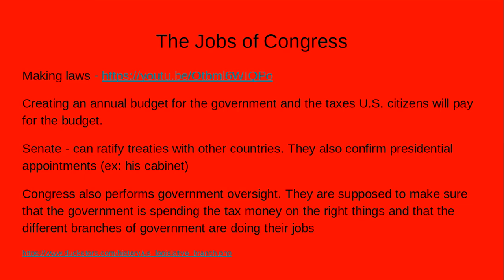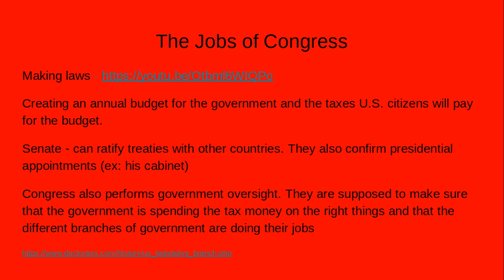The Senate can ratify treaties with other countries, and they can also confirm presidential appointments. An example with that is his cabinet. From our previous slide dealing with the executive branch, we talked about the president's cabinet. So the president wants all of these people to work for him. Well, the Senate needs to agree to that, and they need to confirm or give their okay in order for the president to have those people do that work and follow him.